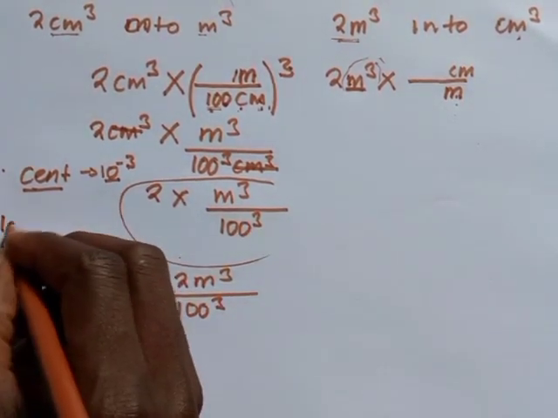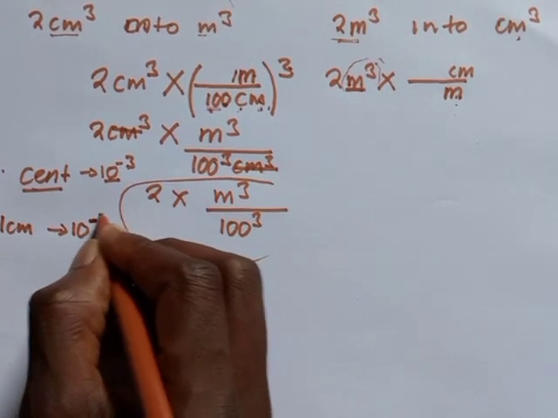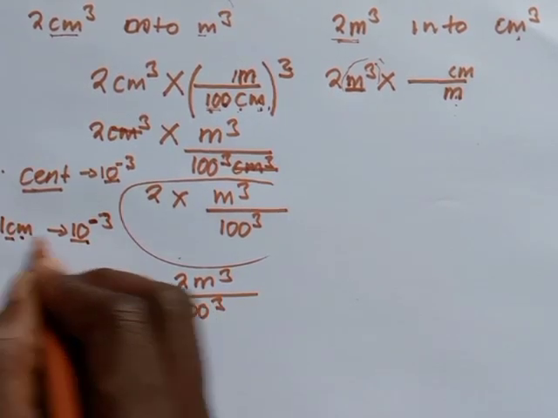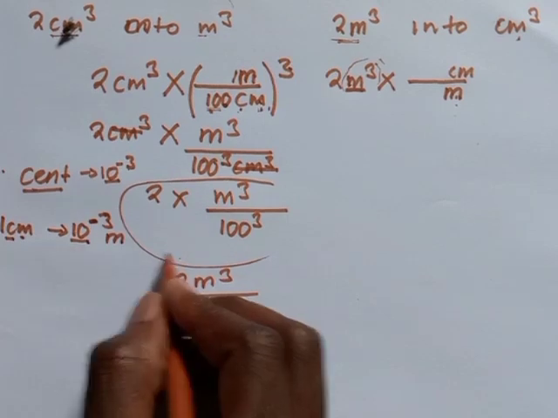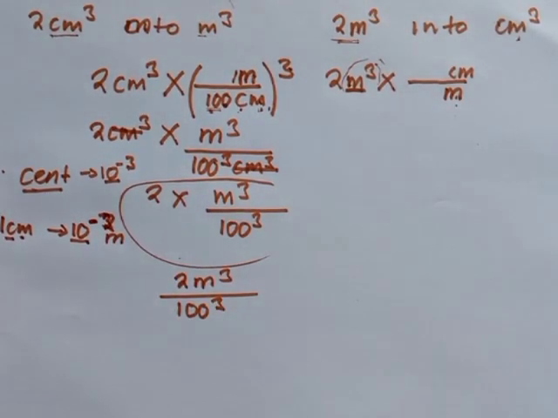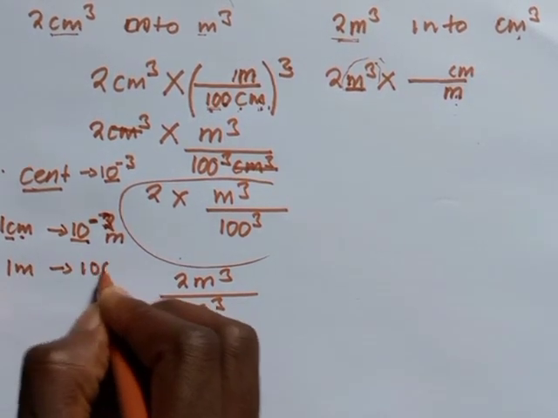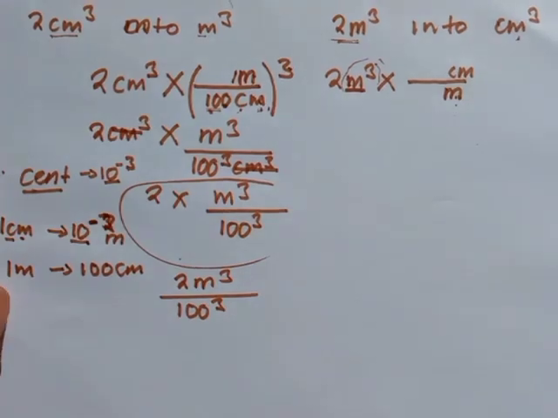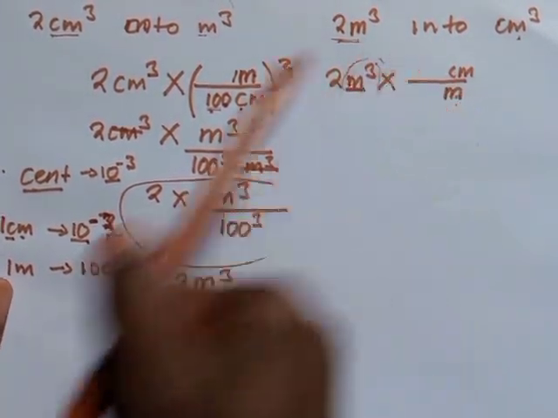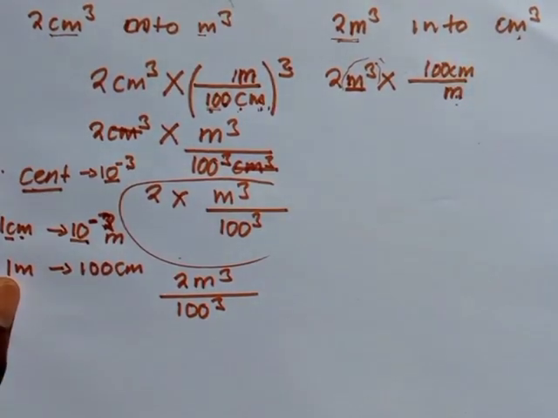That's why we are saying a single centimeter has to be equal to what? 10 to the power negative 2. So cent has to stand for 10 to the power negative 2. Then meter, you just write it here. Writing this in a proper order, you understand that a single meter has to be equated to what? 100 centimeters. Same applies even here. You understand that how many centimeters make up a single meter? We are going to have 100 centimeters.